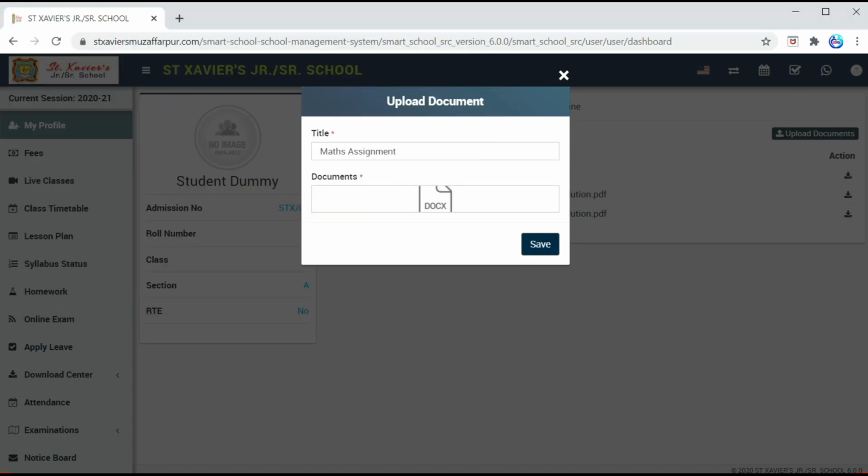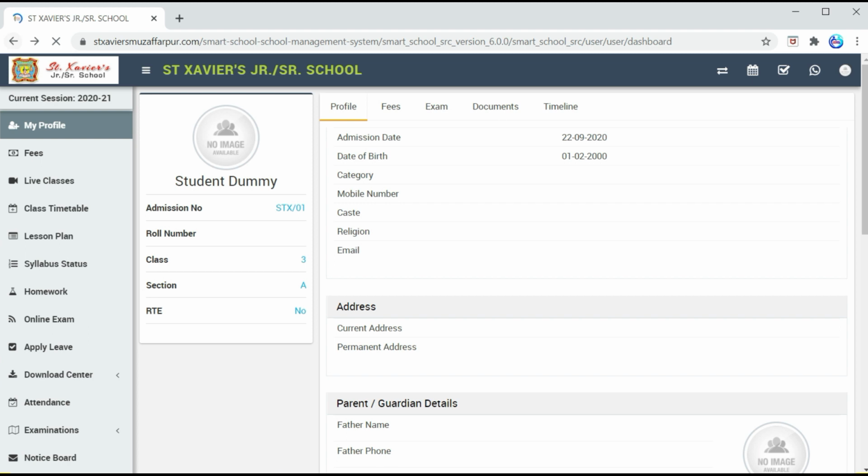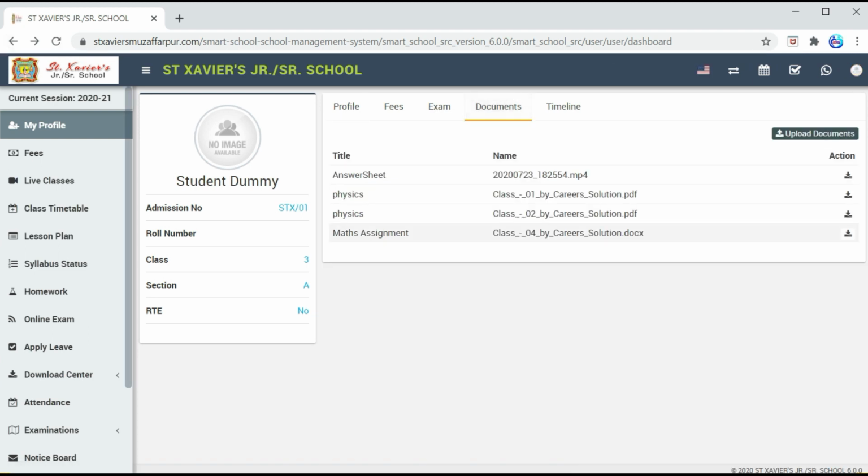Open, save. Here we get the message record saved successfully, which means the file you have uploaded will be uploaded on the server. Then click on the back button. Again go to the document section. Here you can see the document you have uploaded is listed here, maths assignment.